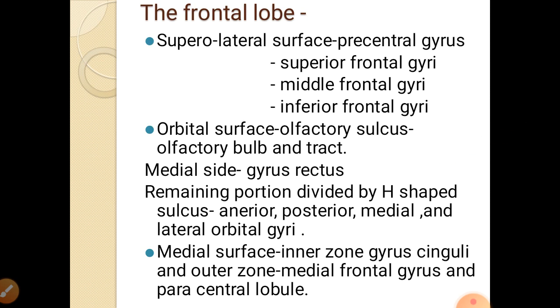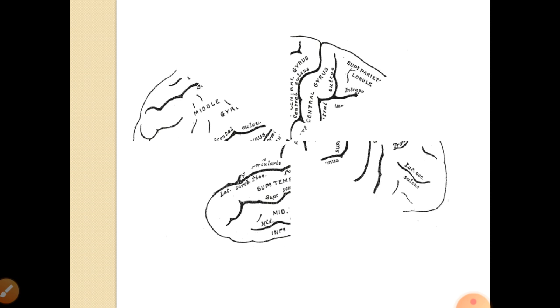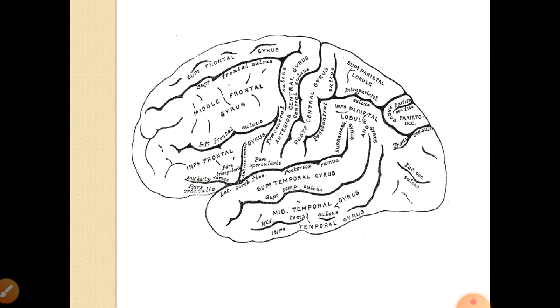You can see the superior parietal lobule, then the inferior parietal lobule. The inferior is divided into supramarginal and angular gyrus. So supramarginal and angular gyrus are there in the lower part, and on the medial side the cingulate gyrus is there.